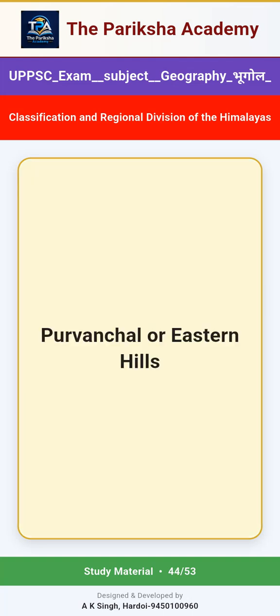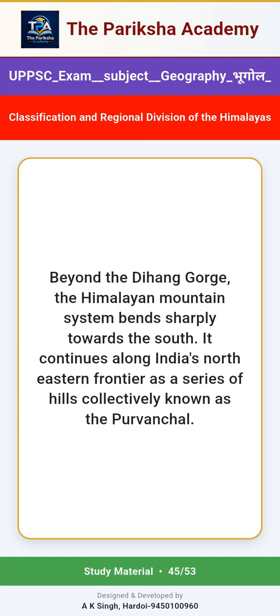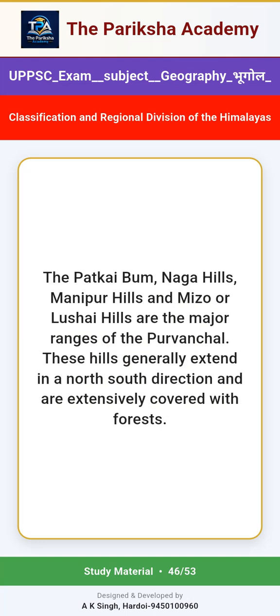Purvanchal or Eastern Hills. Beyond the Dihang Gorge, the Himalayan mountain system bends sharply towards the south. It continues along India's northeastern frontier as a series of hills collectively known as the Purvanchal. The Patkai Bum, Naga Hills, Manipur Hills and Mizo or Lashai Hills are the major ranges of the Purvanchal.